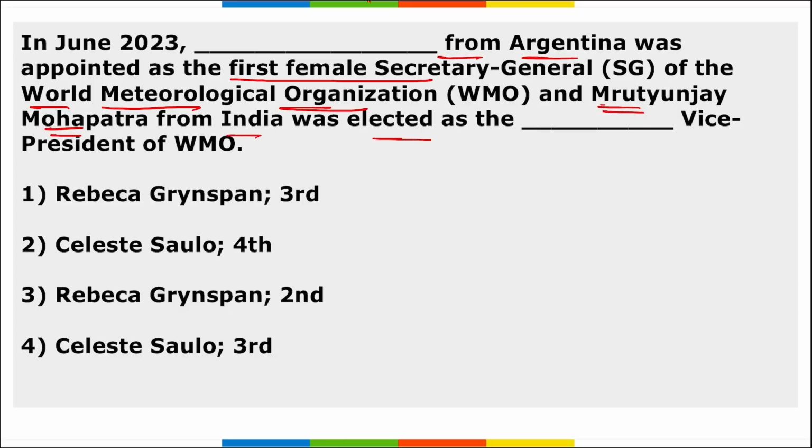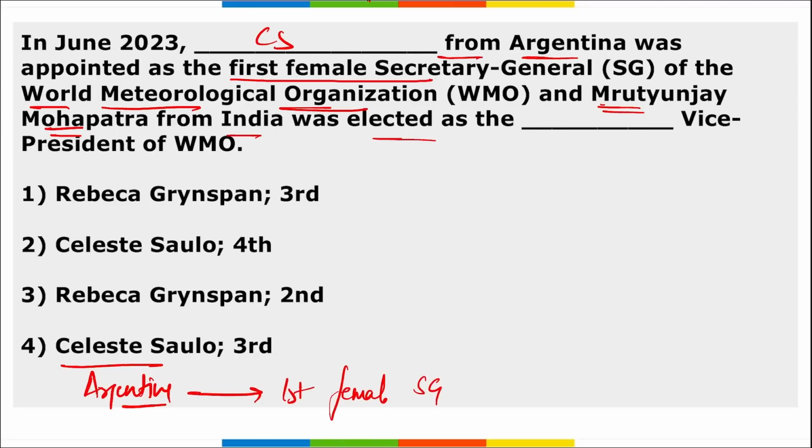Next, dash from Argentina was appointed as the first female Secretary General of the World Meteorological Organization, and Mrutyunjay Mohapatra from India was elected as the dash Vice President of WMO. So remember Celeste Solo, she is from Argentina, right? She has been appointed as the first female Secretary General of the World Meteorological Organization. And Mrityunjay Mohapatra, he is from India, and he has been elected as the third Vice President of WMO.